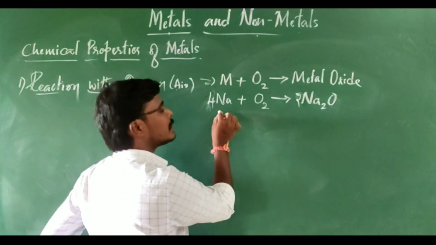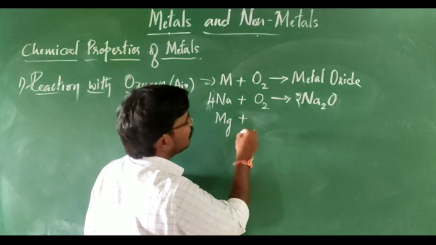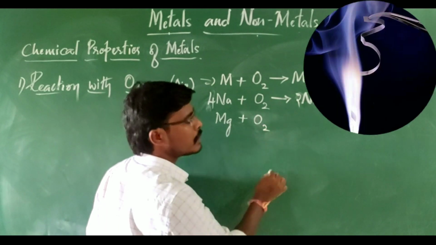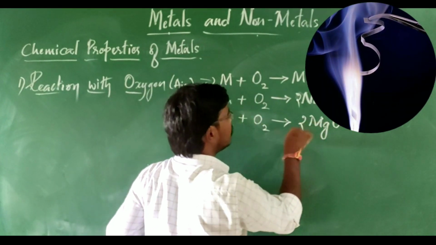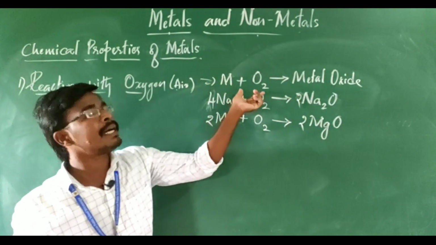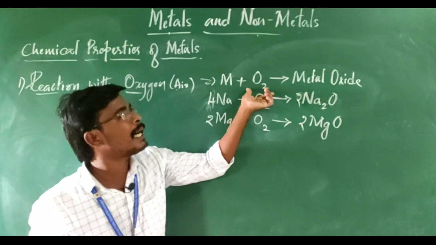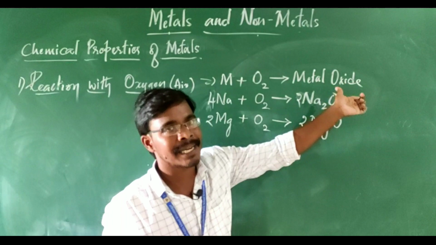You can take other examples, like magnesium, which is a metal that combines with oxygen to form magnesium oxide. So like that, whenever a metal has the ability to combine with oxygen, it is going to form its respective metal oxide.